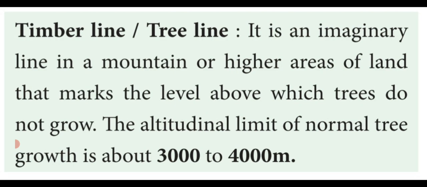So above the mountain region, trees do not grow. That line is known as timberline or tree line. The altitudinal limit of normal tree growth is up to 3000 to 4000 meter. That is said to be timberline or tree line.